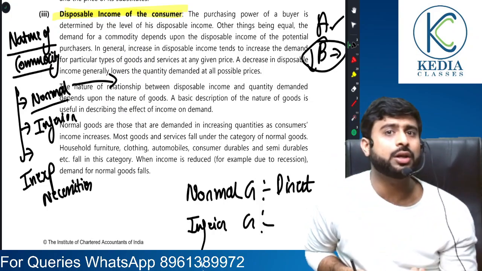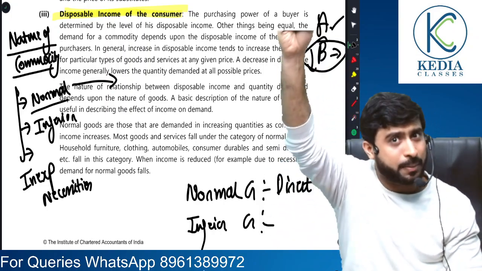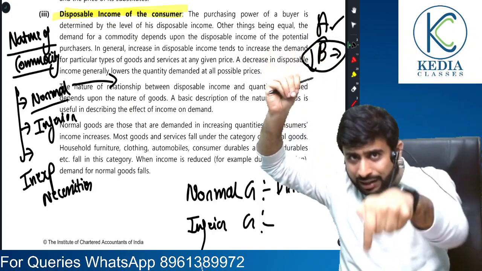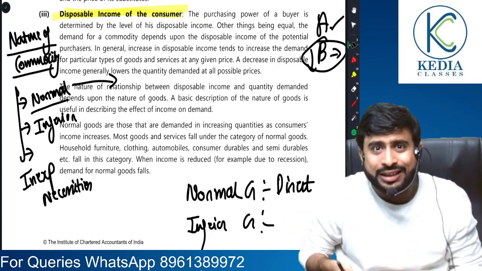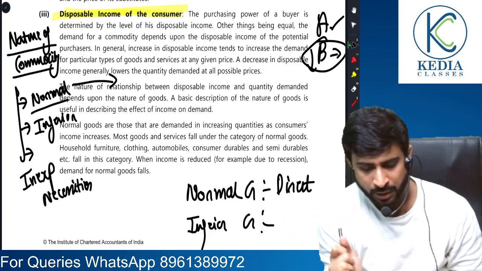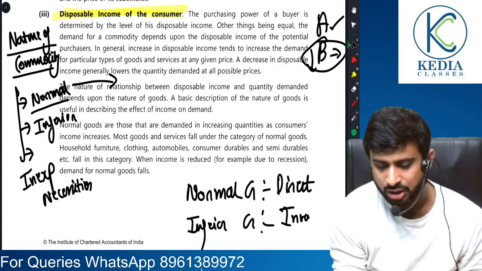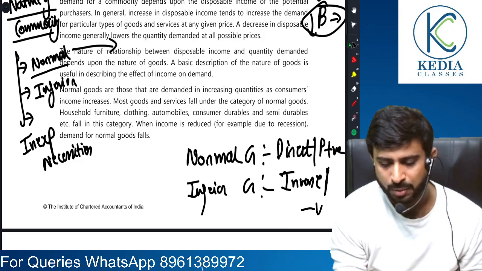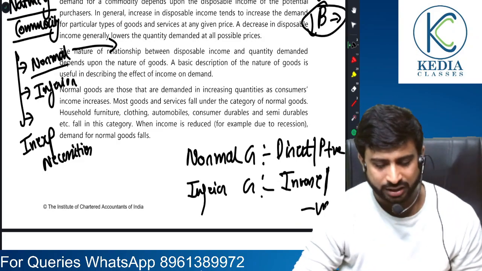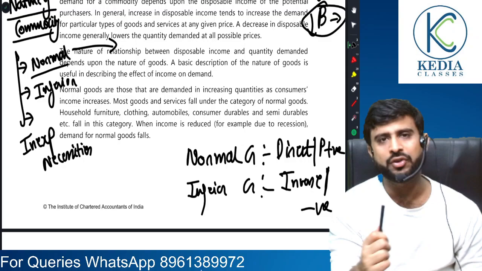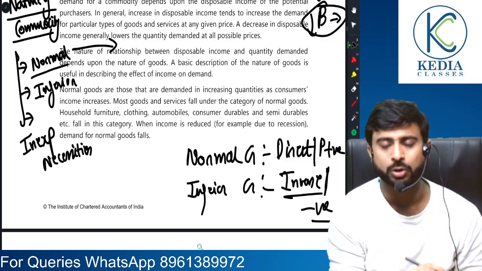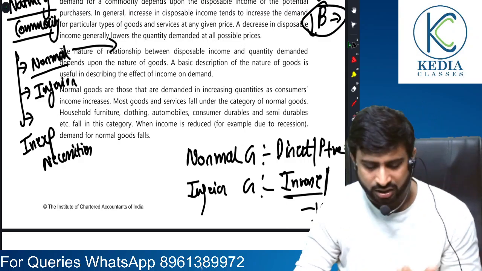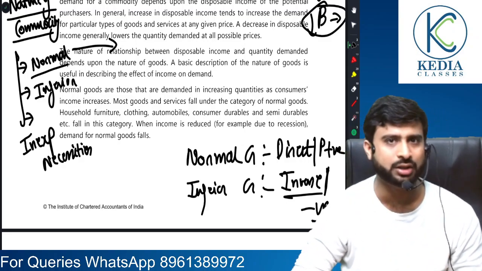So what I'm trying to tell you is that if the income rises, people shift from inferior goods to better quality goods, so the demand for the inferior good falls. So there is an inverse relationship for inferior goods. Remember, direct relationship is also called positive relationship, and inverse relationship is also called negative relationship. In the case of normal goods, there is a direct relationship. In the case of inferior goods, there is an inverse relationship.